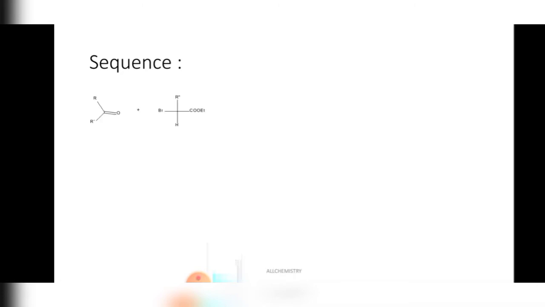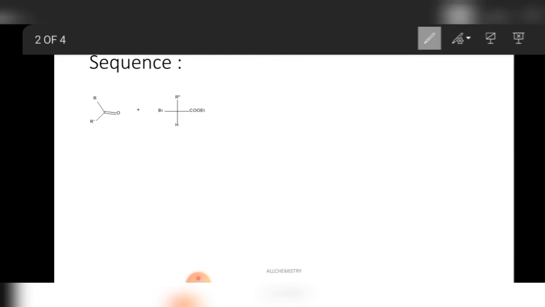Let's see here. This is the carbonyl compound and this is the alpha haloester.